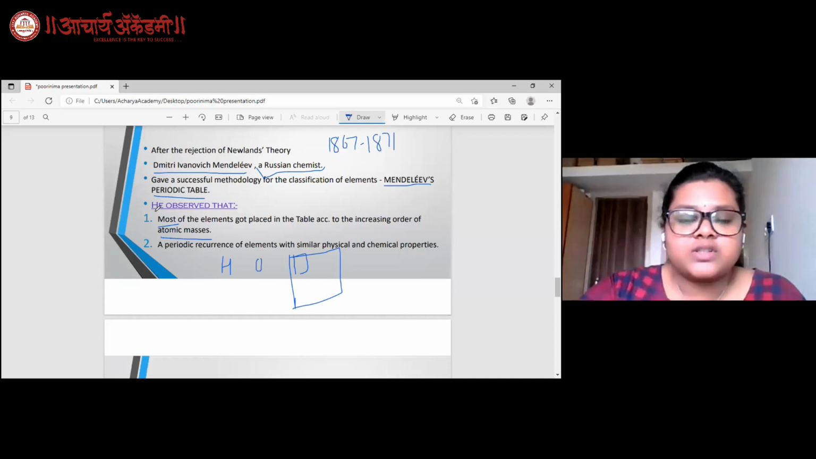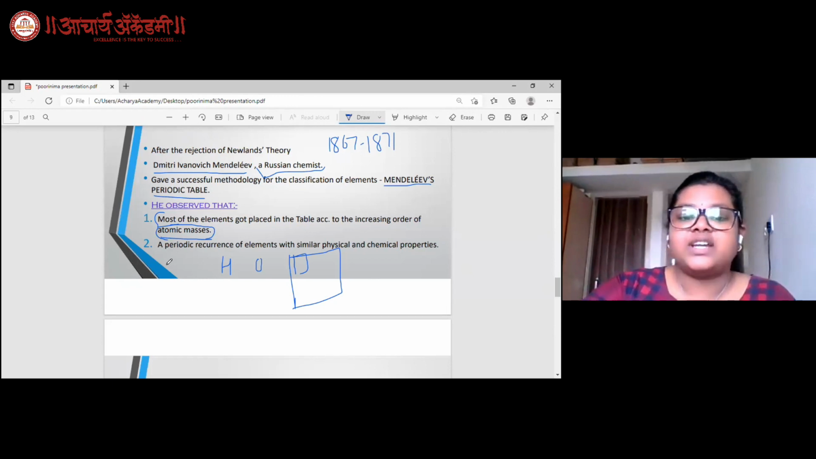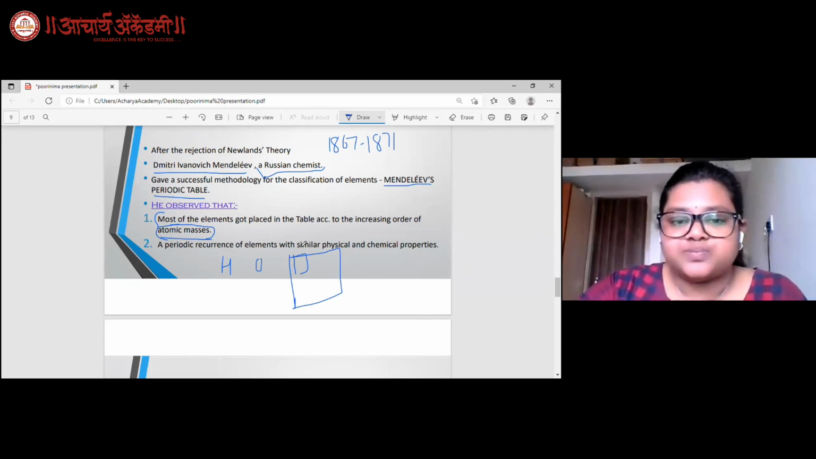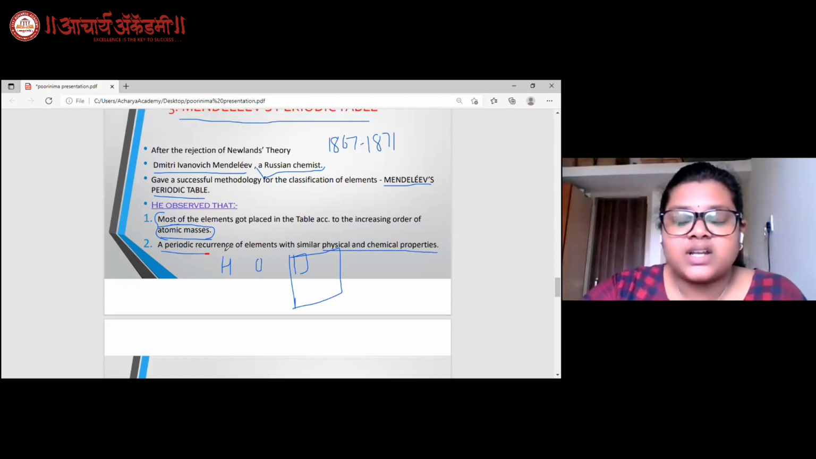So here we need to focus on those three words: most of the elements and atomic masses. This is going to be the cause of a major drawback for Mendeleev's periodic table, which we'll be discussing shortly. The second observation he made was that similar physical and chemical properties had a periodic recurrence in the elements. So the physical and chemical properties showed recurrence or repetition in the elements, that is, he observed periodicity in the elements.